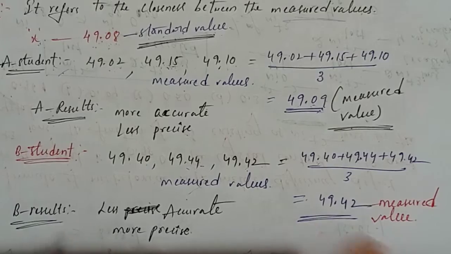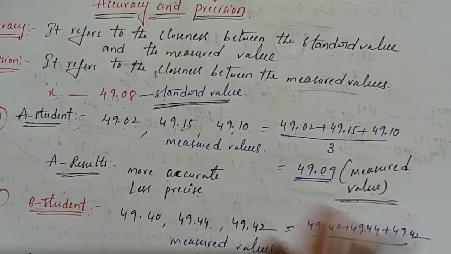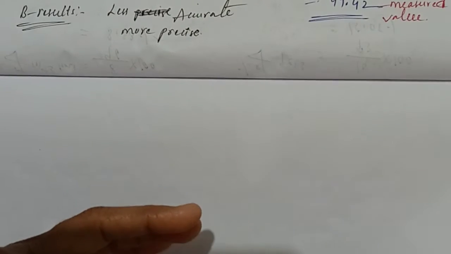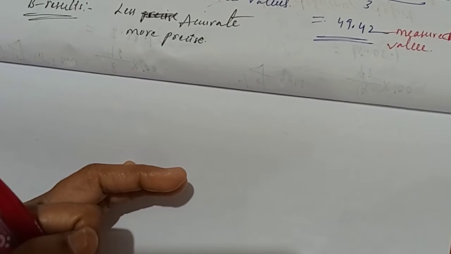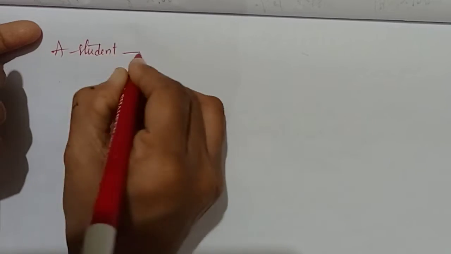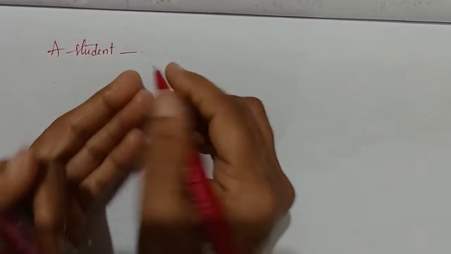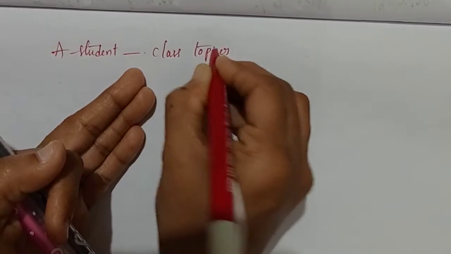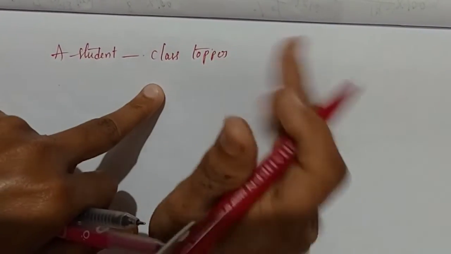Are you clear this one topic, accuracy and precision? Now we will give you a general example, see students, how to understand this accuracy and precision. For example, one student is there, A student. Now A student wants to become a class topper, students.